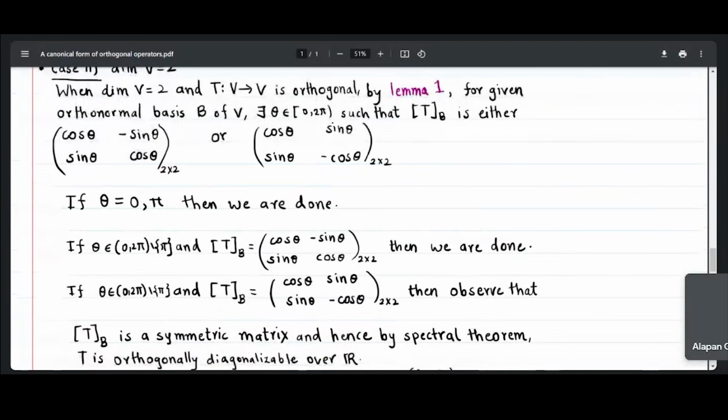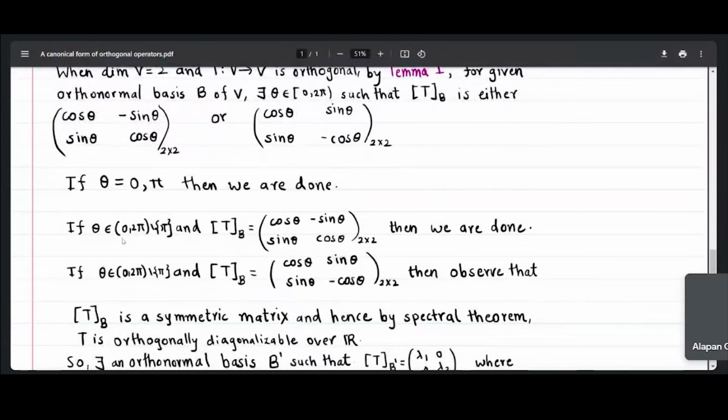Okay, so now we are considering cases. If theta is equal to 0 or pi, let us see what happens. If theta is 0, then this matrix will be the identity matrix, right? And this matrix will be 1, 0, 0, minus 1, which is in the required form because each diagonal block has entry 1 or minus 1. So we are done. If theta is equal to pi, a similar thing happens. So for this case, theta equal to 0 or pi, we are getting our theorem's conclusion.